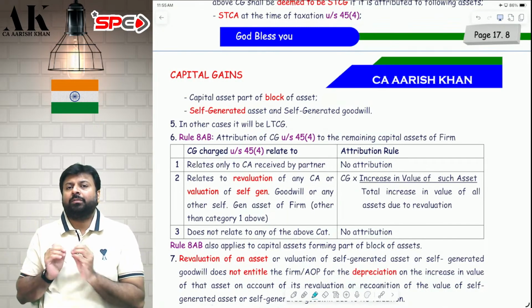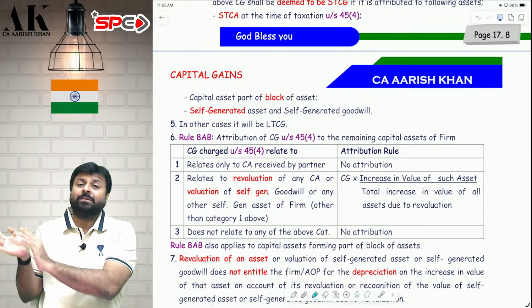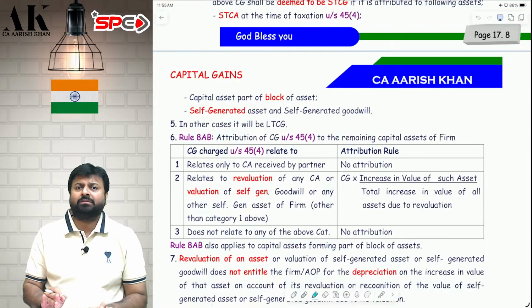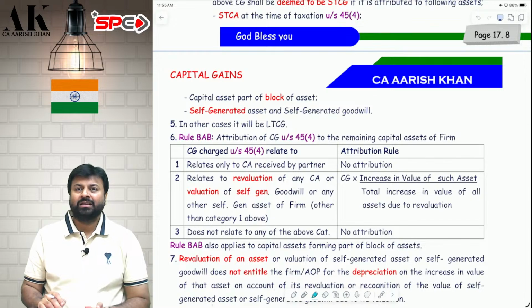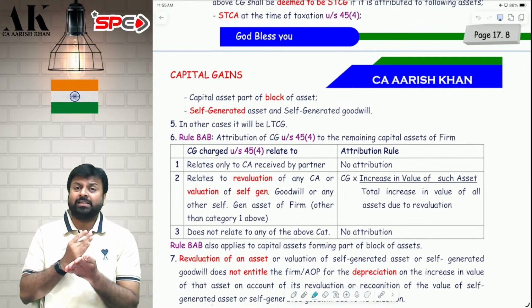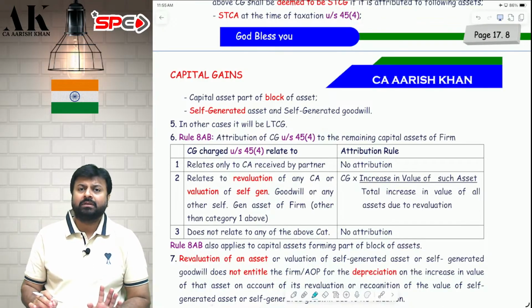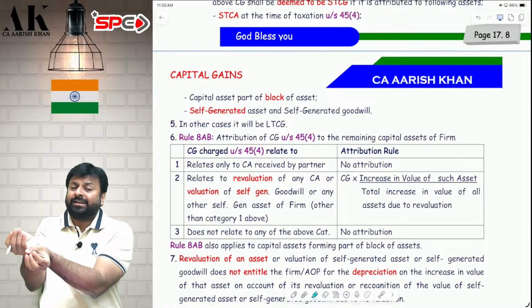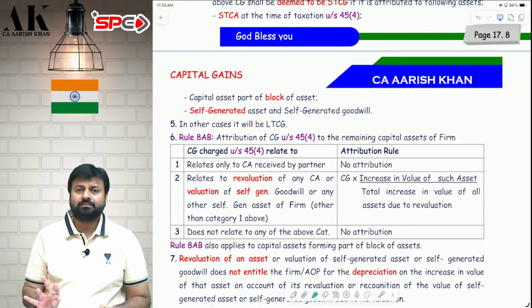What is the use of attributing to the remaining land? The use of attributing to the remaining land is whenever those remaining land will be sold by the partnership firm, at that time they will reduce it from their full value of consideration. In future, they will get the tax benefit. So whatever is the amount of capital gains charged under 45(4), you have to attribute to the remaining assets of the firm, and the remaining assets of the firm will use that as a reduction from FVC at a future date. I hope it is clear to all of you.